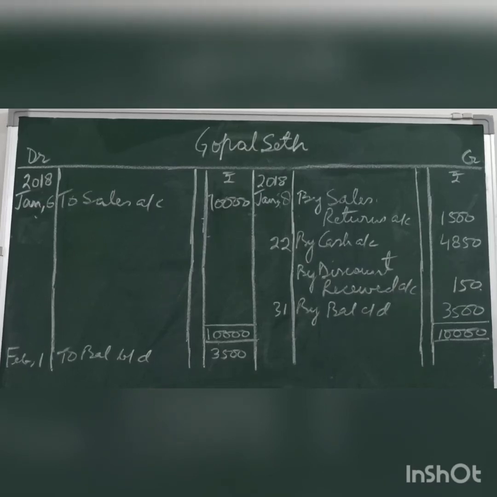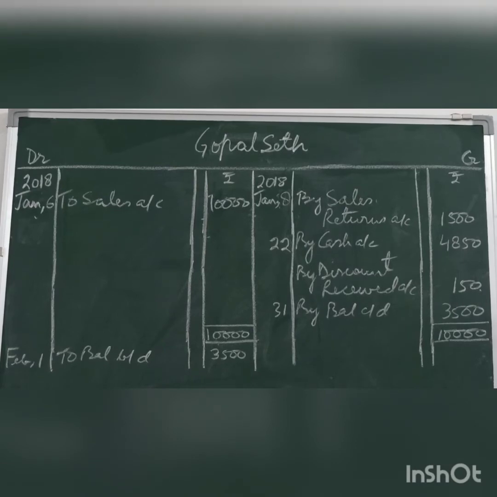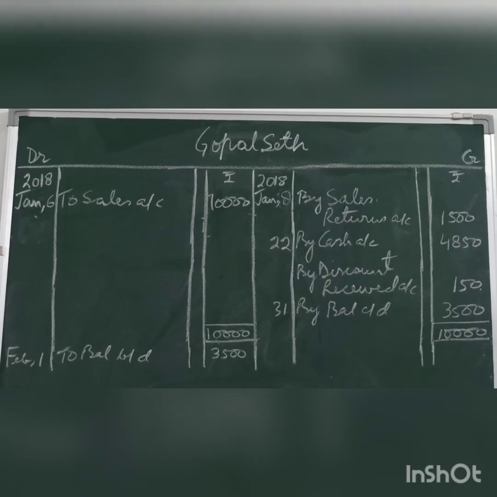As I told you earlier, we will prepare cash account first, then capital account, then all the personal and other real accounts. Normal accounts we'll prepare at the end. So we have Gopal Seth, personal account, debit the receiver and credit the giver rule will apply.